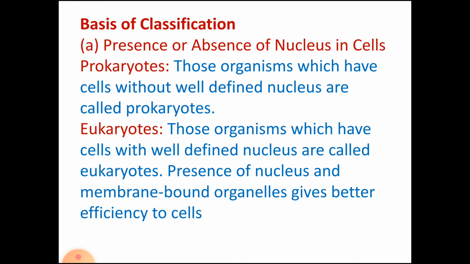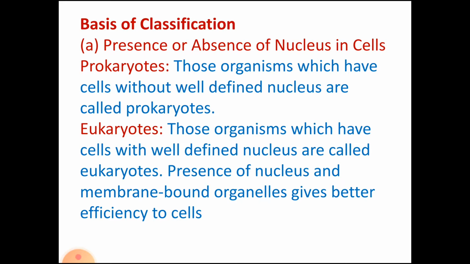Now, what is the basis of this classification? On what basis are these animals classified? There are various characteristics on the basis of which these animals and plants are classified into certain groups and subgroups. We'll talk about the classification of these groups and subgroups in the later chapters. Here is just the introduction about what this classification is, why it is done and on what basis it is done.